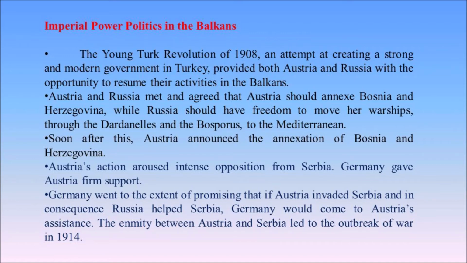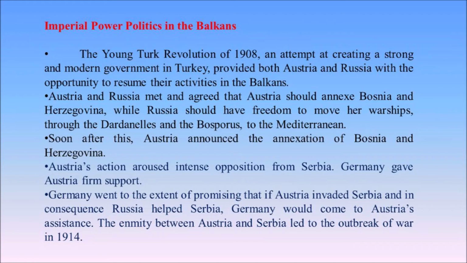Austria and Russia met and decided that Austria can annex Bosnia and Herzegovina. Annex means Austria can join these two countries with it, and Russia can have the freedom to move its warships to the Mediterranean Sea through the straits such as Dardanelles and Bosporus. These two places, Dardanelles and Bosporus, are called straits.